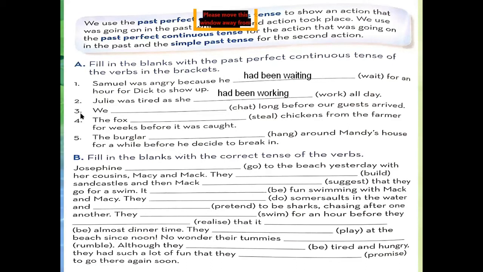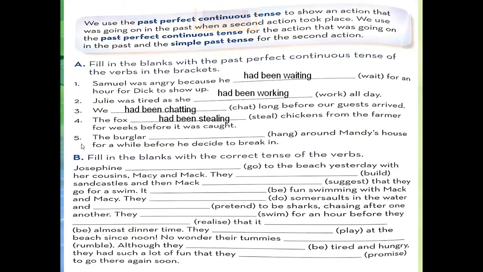Okay. Sentence number 3, we had been chatting long before our guest arrived. Sentence number 4, the fox had been stealing chickens from the farmer for weeks before it was caught.